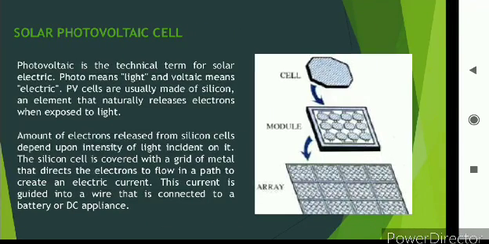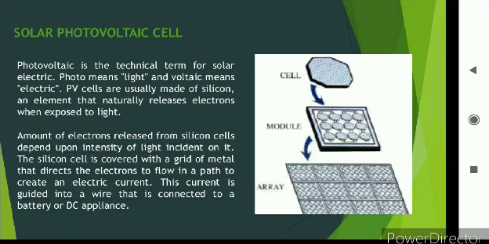Next is the solar photovoltaic cell. One cell arranged in a sequence is called a module, and when modules are arranged in a sequence, that's called a solar array. Solar photovoltaic is a technical term for solar electric. Photo means light and voltaic means electric, so electricity produced by light is called photovoltaic.